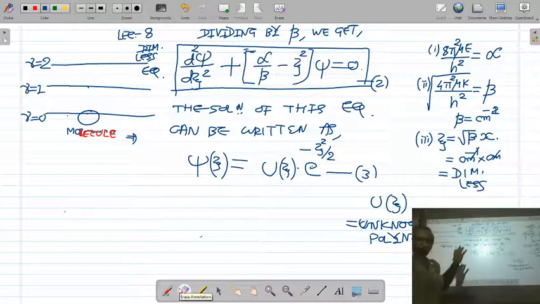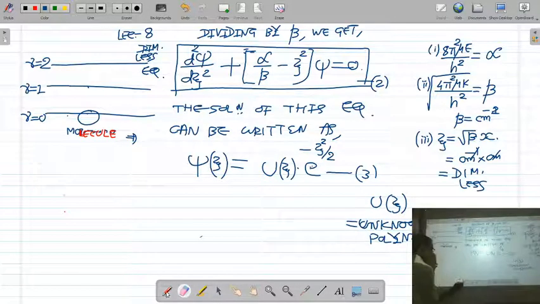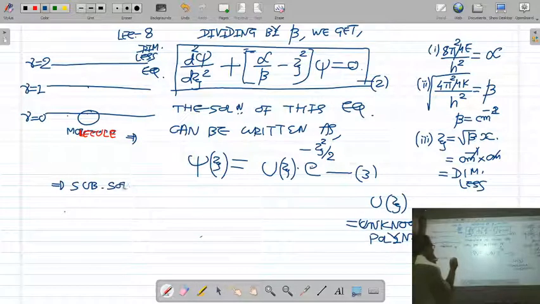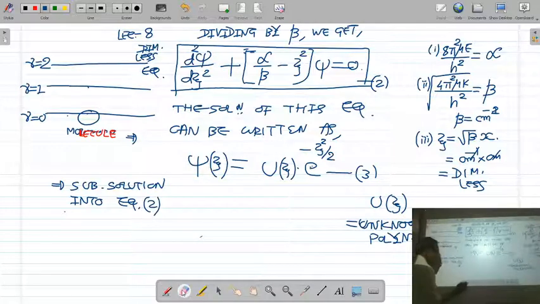Now we put this solution in the Schrodinger equation. Substituting the solution into equation 2.